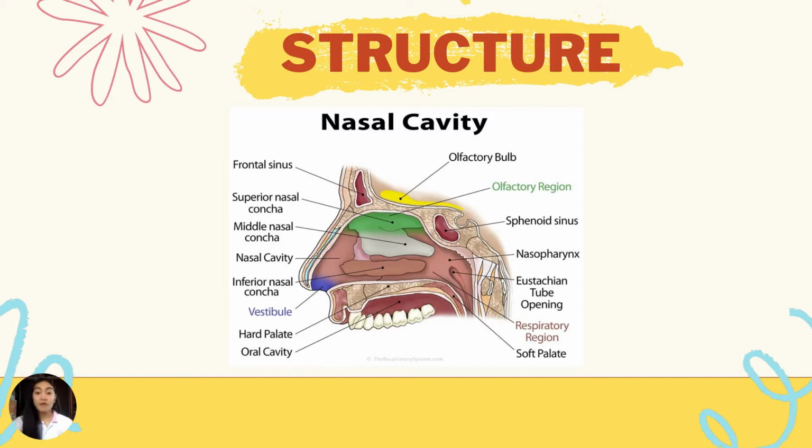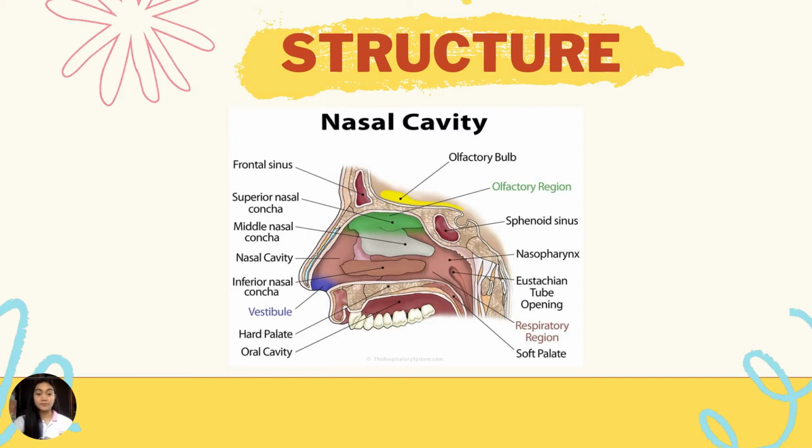The hard palate forms the floor of the nasal cavity, in which it separates the nasal cavity from the oral cavity. Conchae are the three prominent bony ridges in the lateral walls of the nasal cavity which are responsible for churning the air, causing the nasal cavity to humidify, filter, and warm the air.